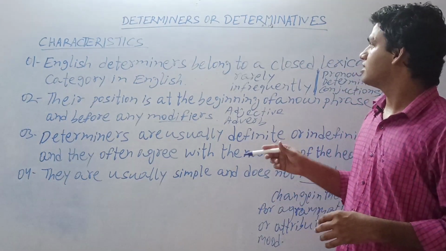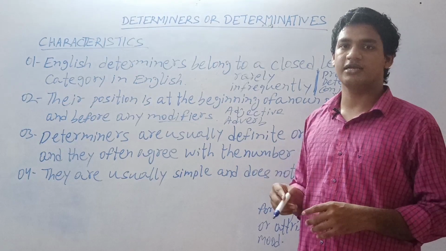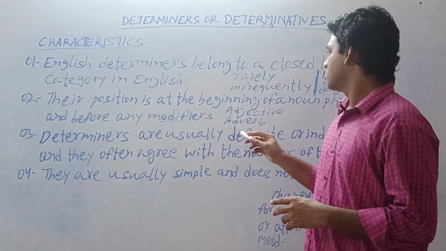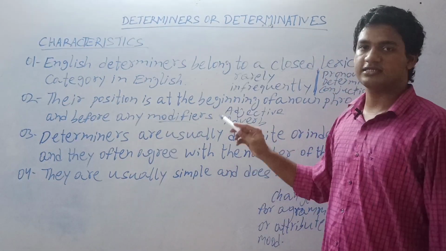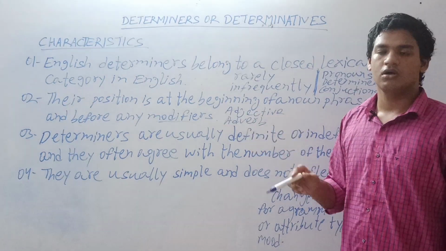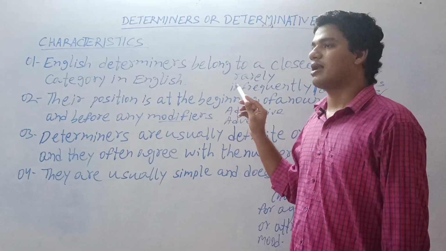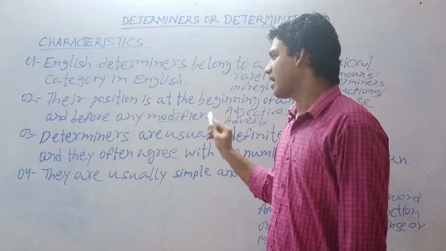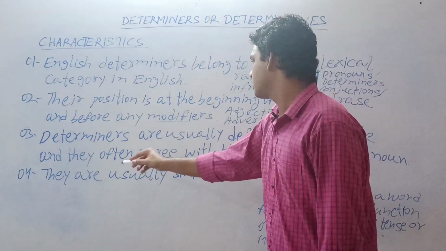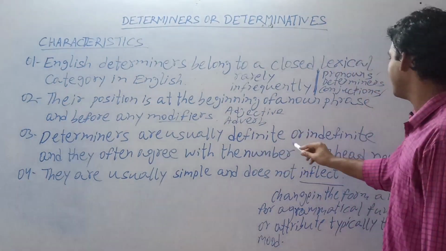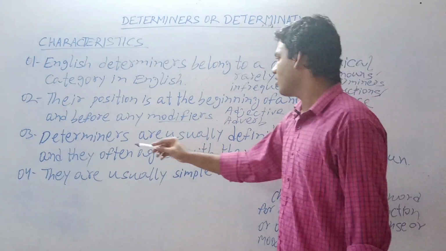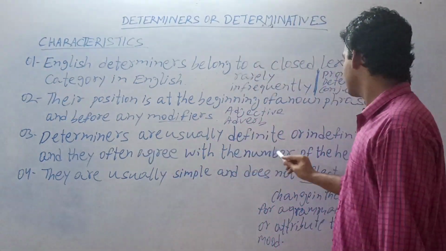We can say determiners or determinatives are generally used in a sentence before a noun or a noun phrase or a noun group, or before an adjective or an adverb.